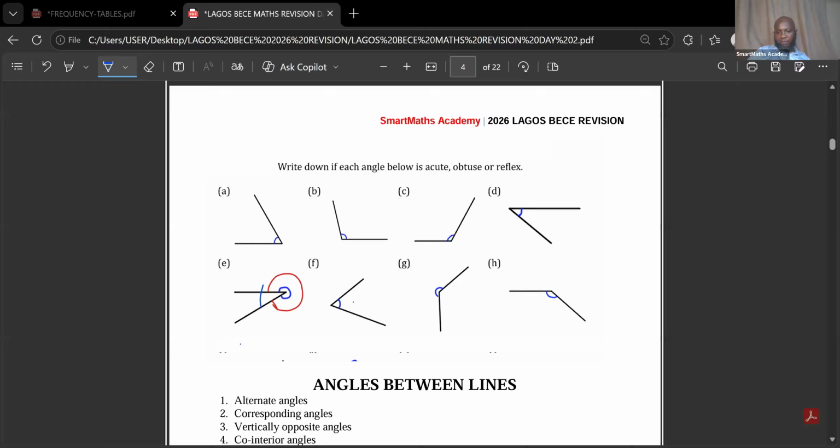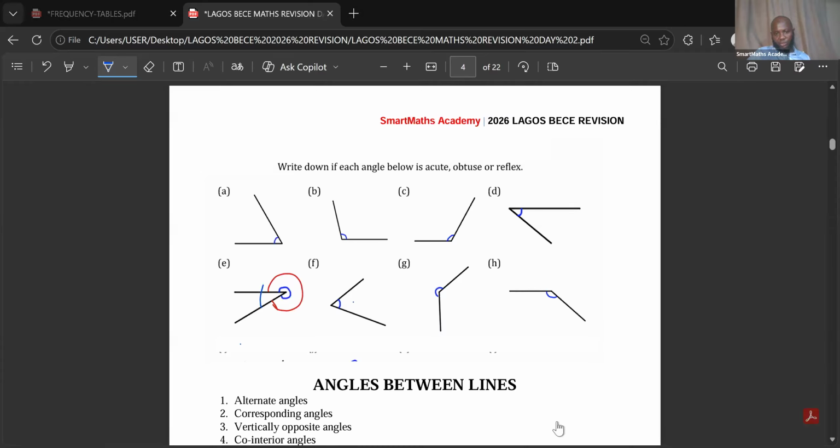F is what? F, that is inside. Acute, very good. Alicia, well done. And then G. What is G? Acute? No, G is not acute. Reflex. G is reflex. Very good.